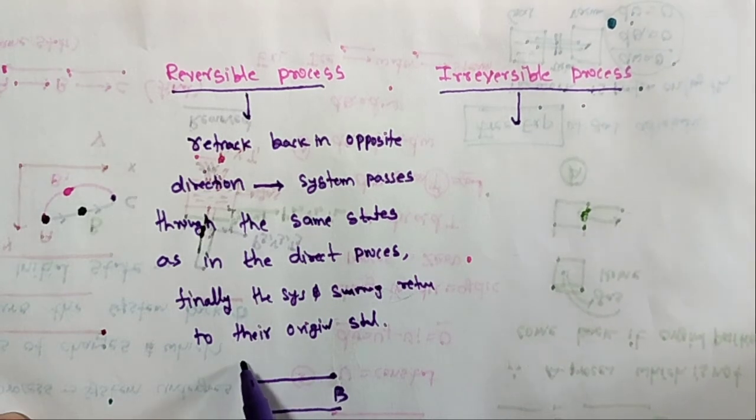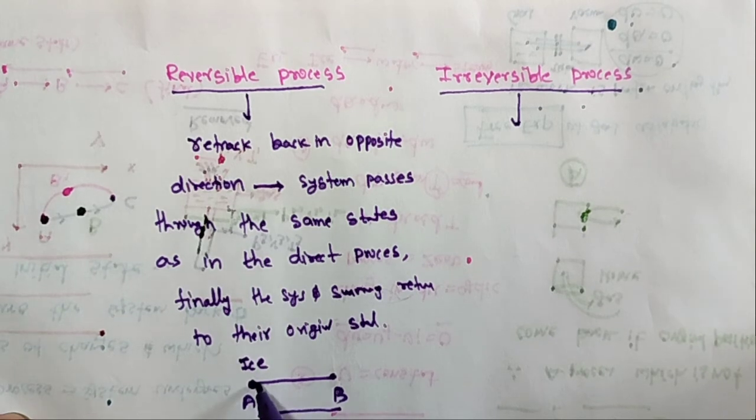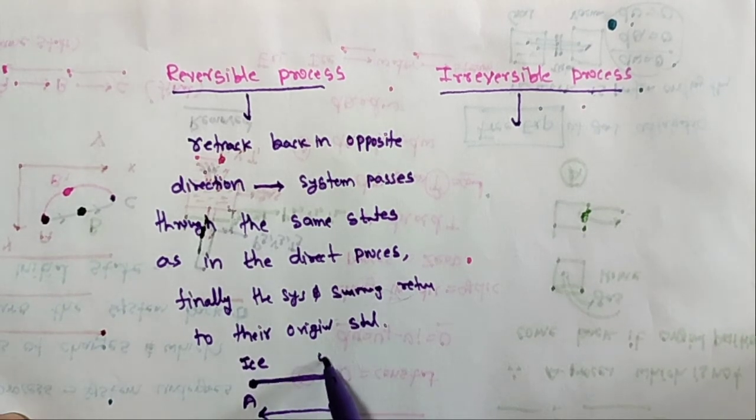For example, there is an ice cube. The ice cube is converted to water at 0 degrees, both are at 0 degrees. Now this water is placed in the fridge. What happened? The same process occurs in reverse. After some time, it gives the ice cube. This process is called a reversible process.